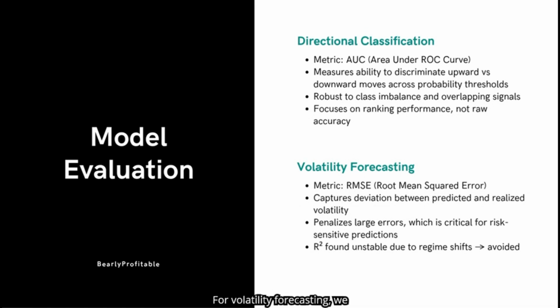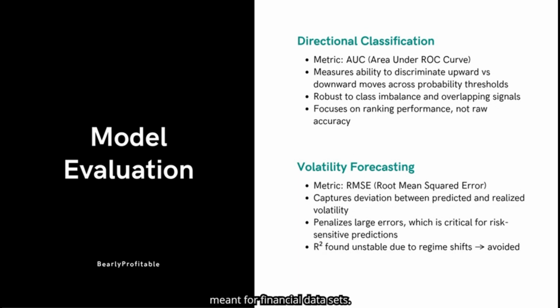For volatility forecasting, we evaluate using RMSE. This captures the average deviation between predicted and realized volatility, and it penalizes large errors more heavily, an essential feature for risk-sensitive predictions. We avoided using R-squared, as it tends to become unstable under regime shifts, making it unreliable in volatile market conditions. By aligning each metric with the statistical behavior of its target, our evaluation framework measures practical reliability